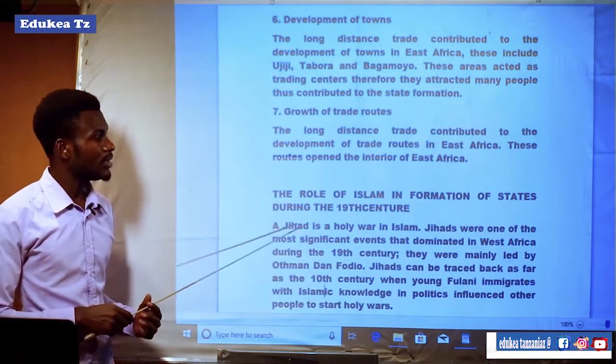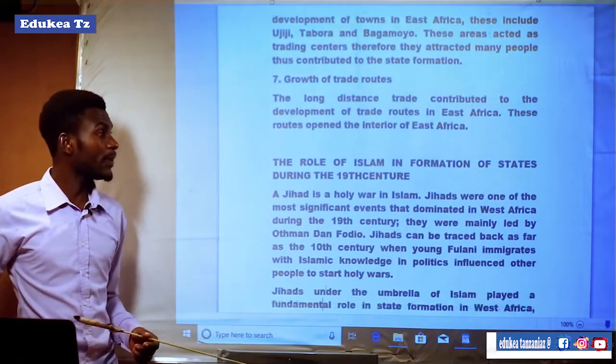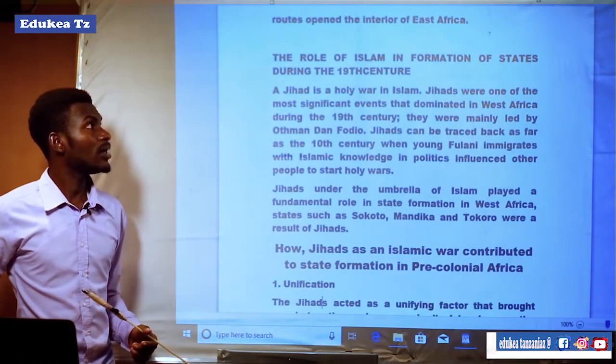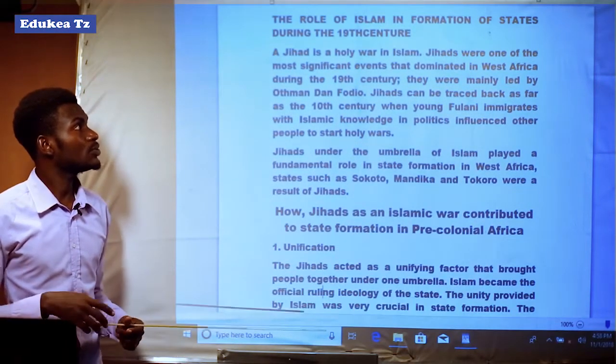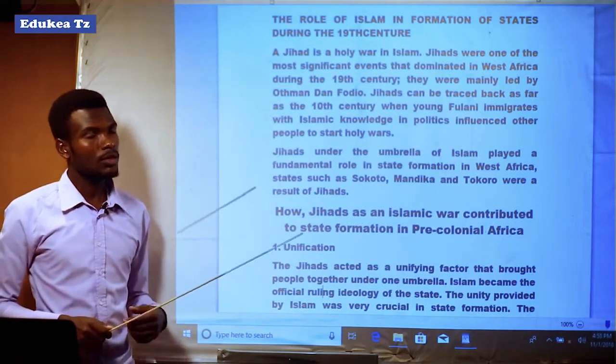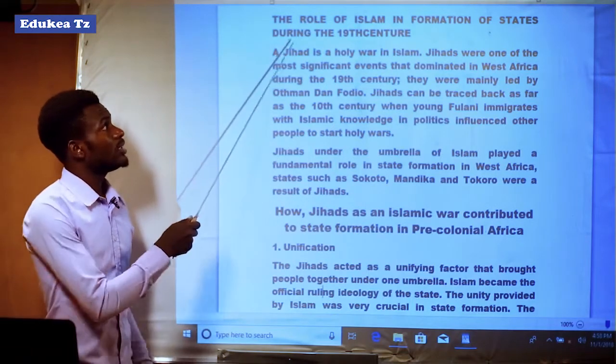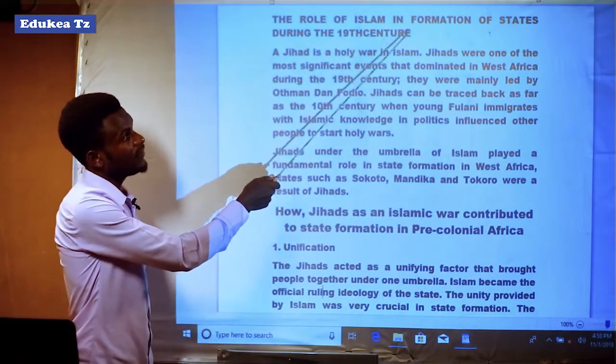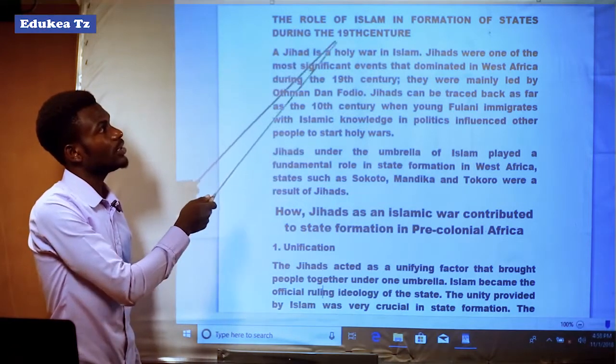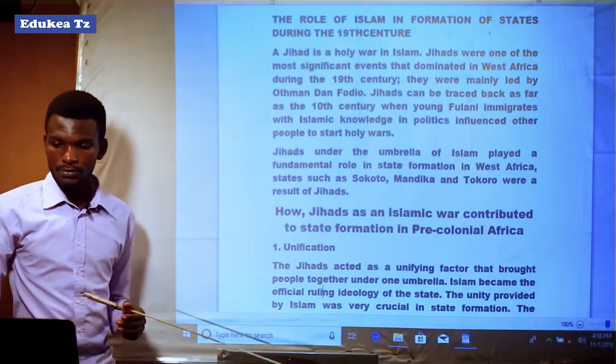Another part, or another page, which we can look at is the role of Islam in the formation of states during the 19th century.